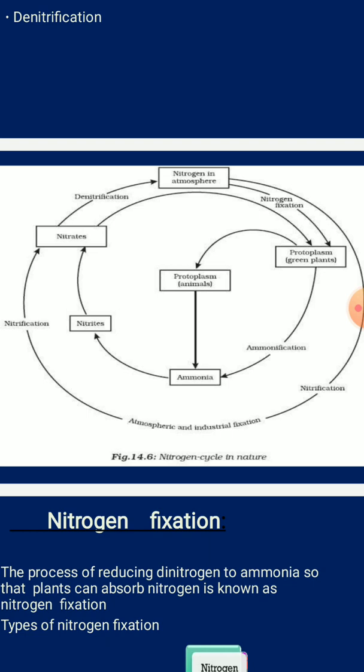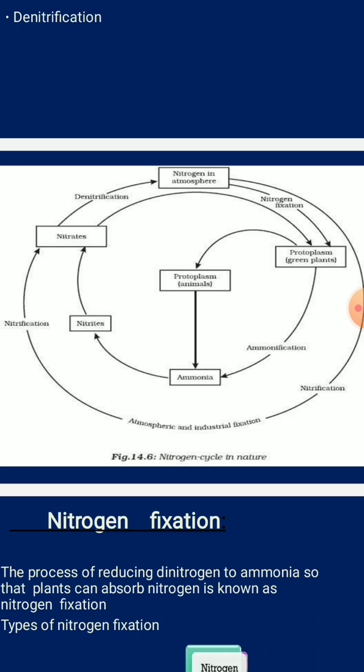The protoplasm of the green plants is utilized by the animals, so it enters into the protoplasm of the animals, and then it is converted into ammonia through the ammonification process.